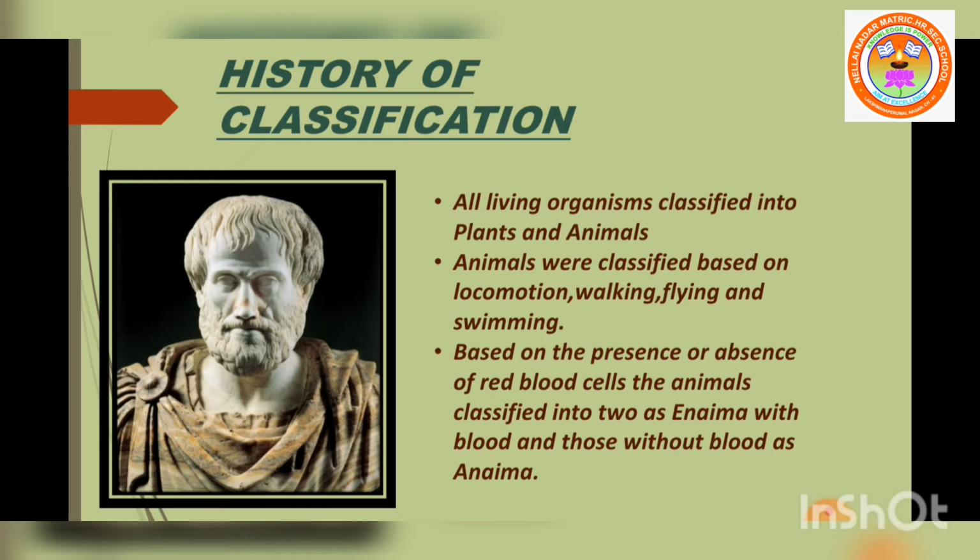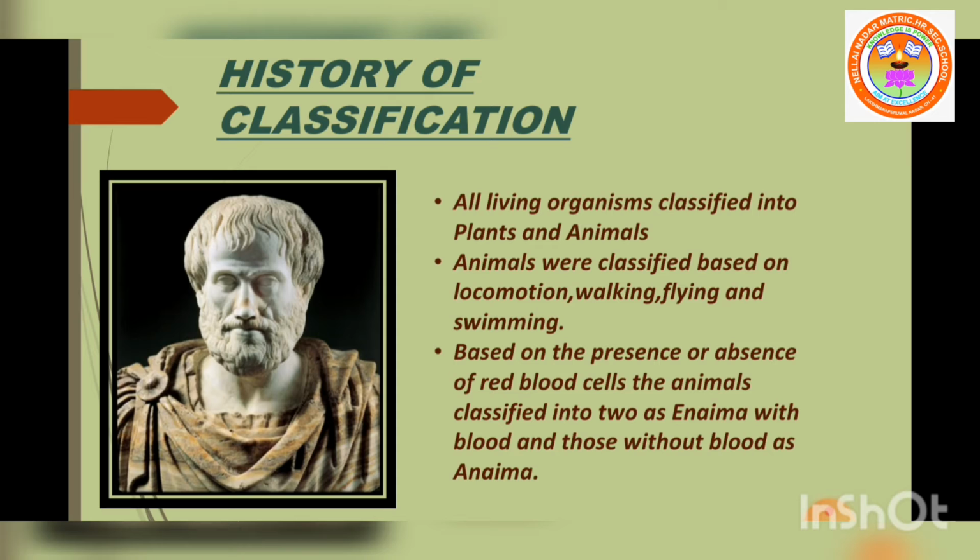Aristotle's classification system had limitations and many organisms did not fit into his classification. For example, the tadpoles of frogs are born in water and have gills, but when they metamorphose into adult frogs, they have lungs and can live both in water and on land. How to classify frogs and where to place them?